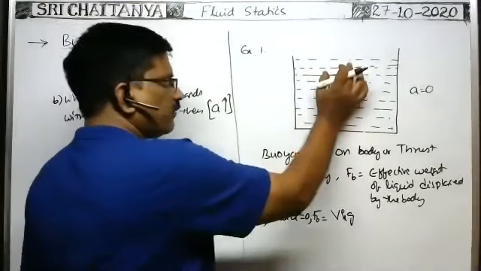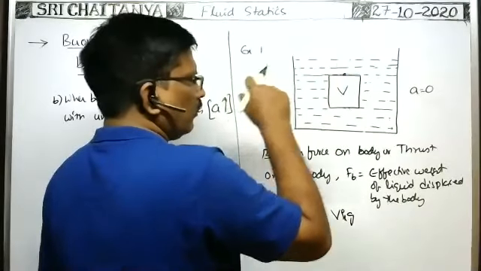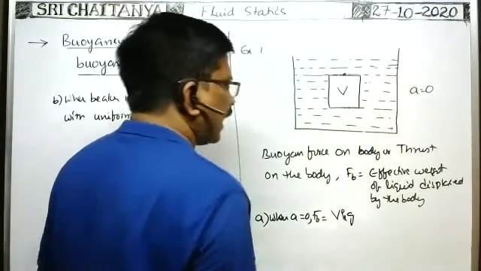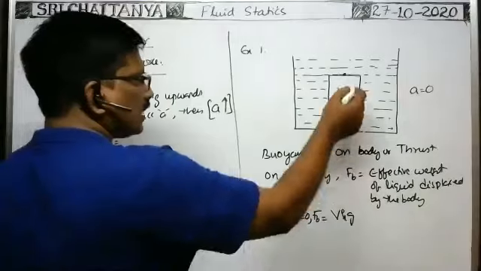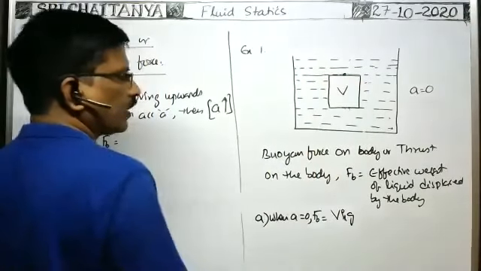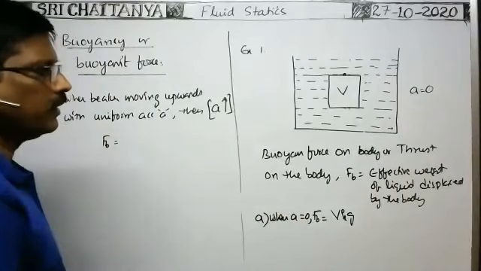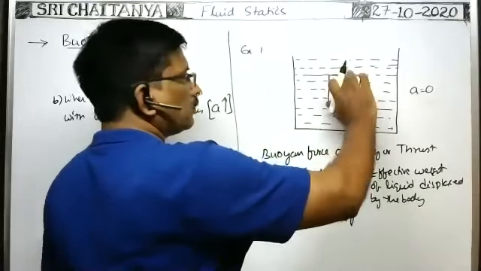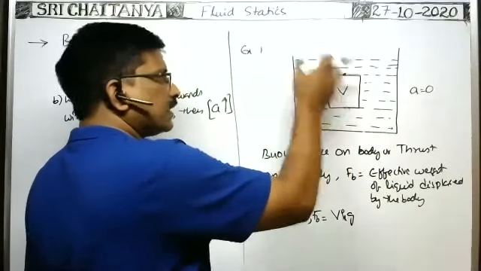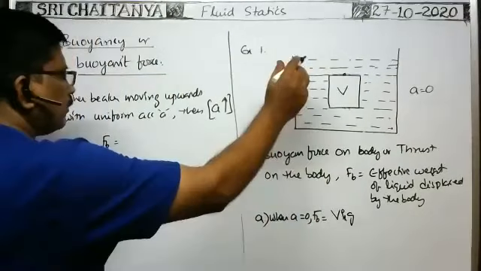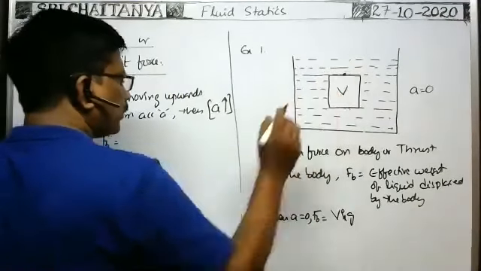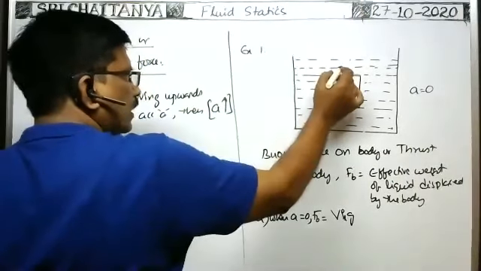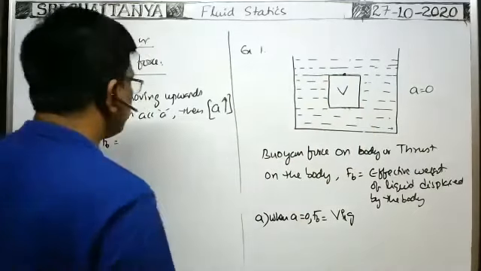You see, at the place of the body, whenever the vessel is moving upwards with certain acceleration, in that case, what is the effective weight of the liquid displaced by the body? That is only the buoyant force. Or due to pressure difference at the top and bottom, whatever the force acts on the liquid, that is the buoyant force. In this case, tell me, what is the pressure difference at the top and bottom? If the beaker is moving upwards, then the liquid is also moving upwards. That's why what is the pressure at this point and what is the pressure at this point?